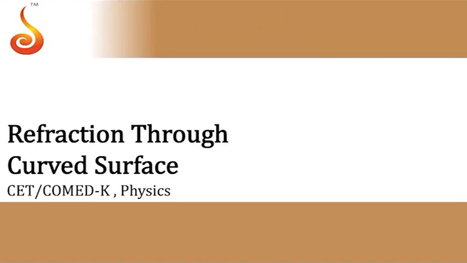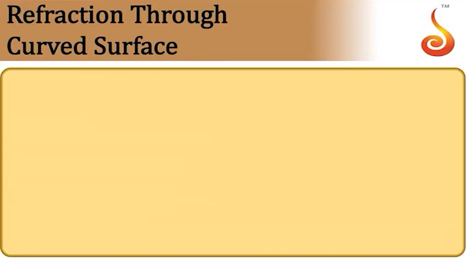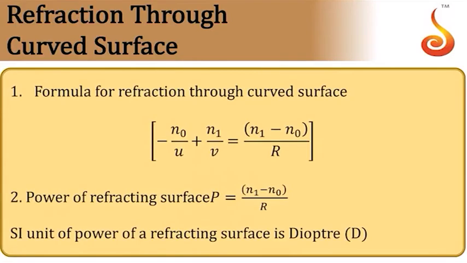Now we'll move on to refraction through curved surfaces. So to start with, we have refraction formula. Suppose you have a curved surface, a spherical refracting surface. If the object is placed somewhere here, it undergoes refraction, it forms image somewhere here. So this is image, this is object, let us say this is center of curvature.